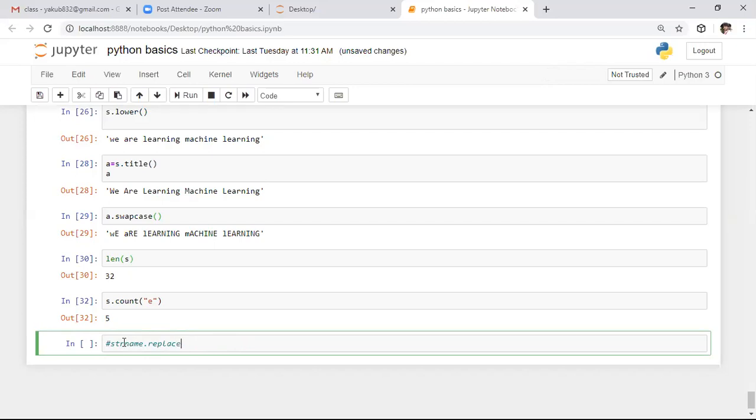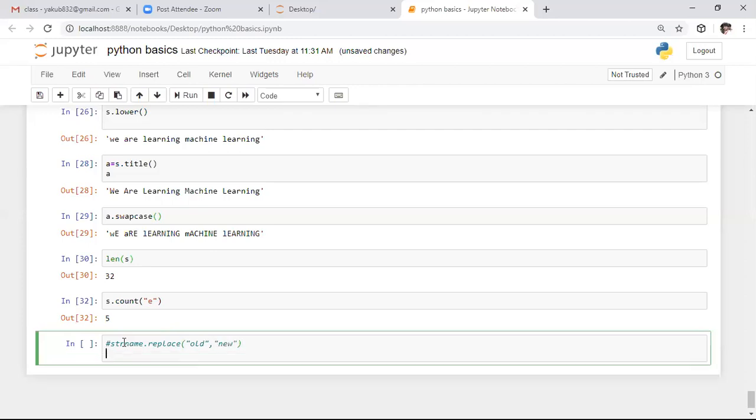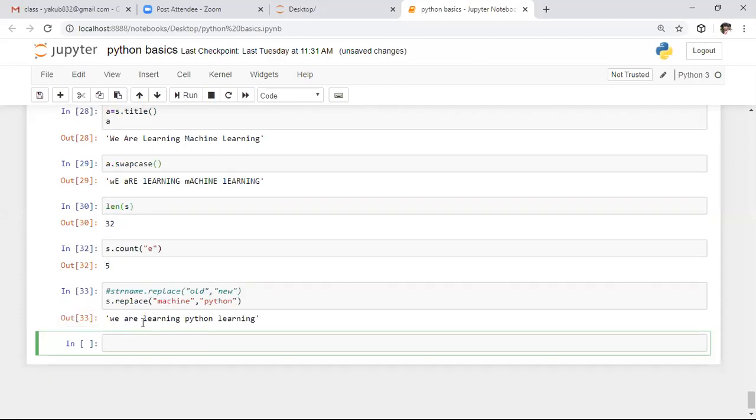To use the replace function, we need to specify the old value, comma, new value. So here is the syntax: old, comma, new. We will see this example. Here I'm taking a simple example, the same string. In this string, I want to replace machine with Python. I'm executing this portion, and the output will be: we are learning Python learning.